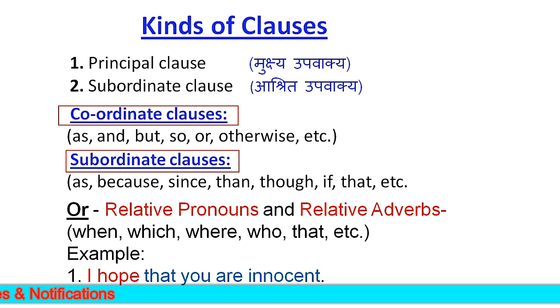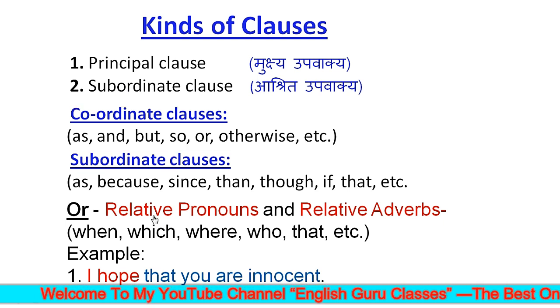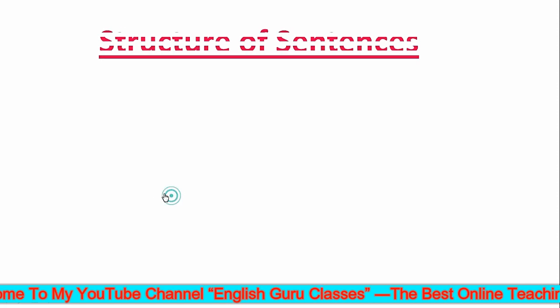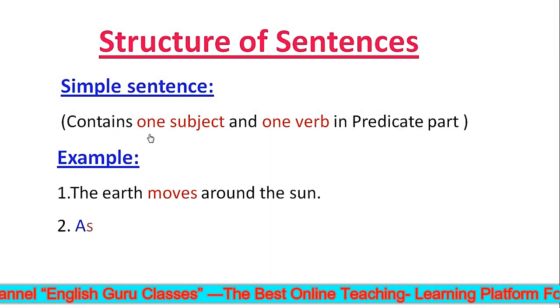Alright, now let's see the examples. I hope that you are innocent. In this sentence, I hope is the principal clause and that you are innocent is the subordinate clause. Now let's see the structure of sentences. Here I will discuss simple sentence, compound sentence and complex sentence. Okay.